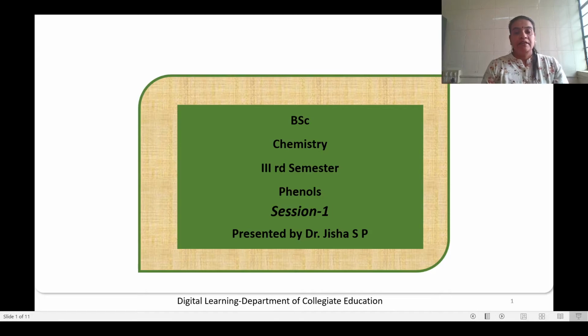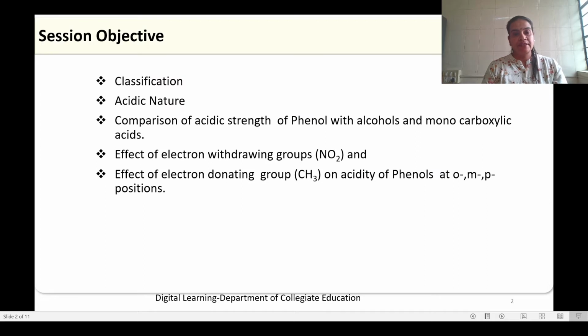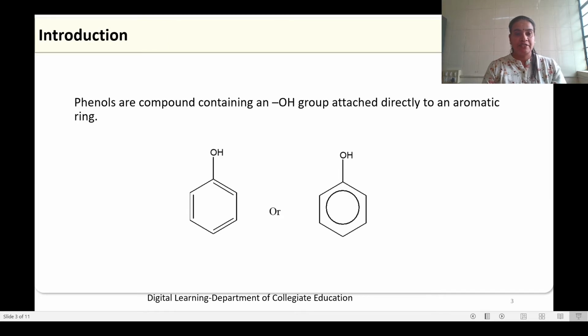Hello students, this is the first session of the chapter Phenols. Here you can find classification, acidic nature, comparison of acidic strength of phenol with alcohol and monocarboxylic acids, then the effect of electron withdrawing groups as well as electron donating groups on acidity of phenols at ortho, meta as well as para positions.